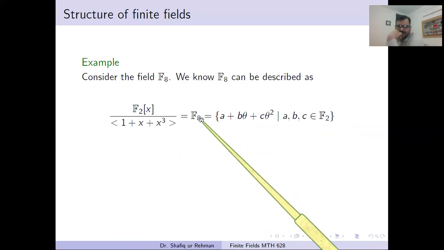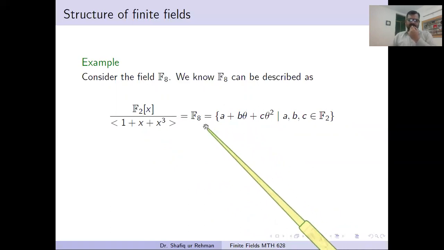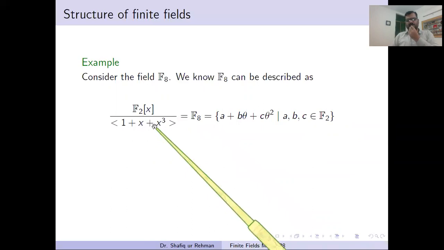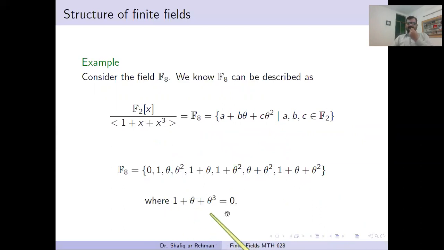We have discussed this in detail in the previous lectures. The common way to construct this takes an irreducible polynomial of degree 3. This is a field with 8 elements, these are its elements, and theta satisfies this relation. Yes, this is what we know from before.